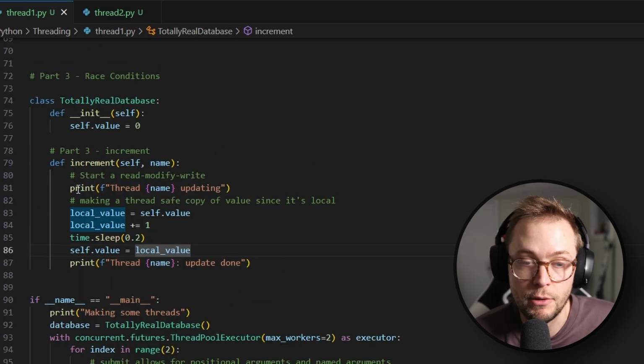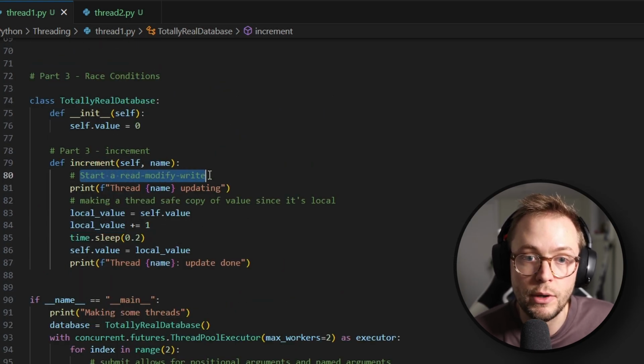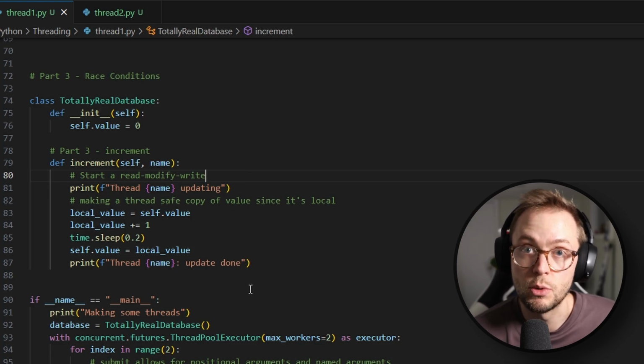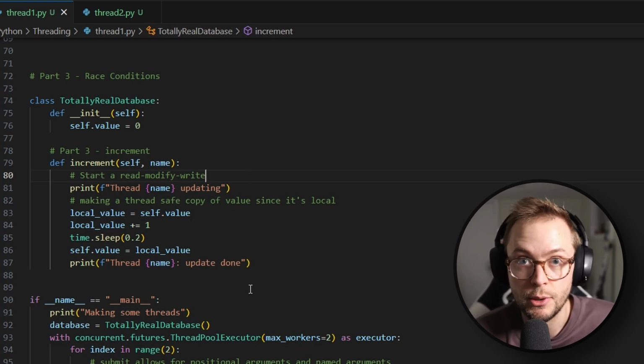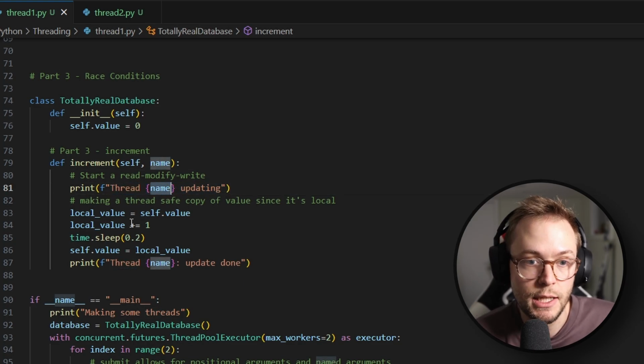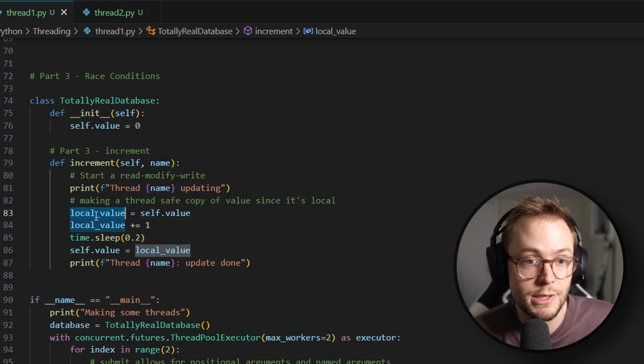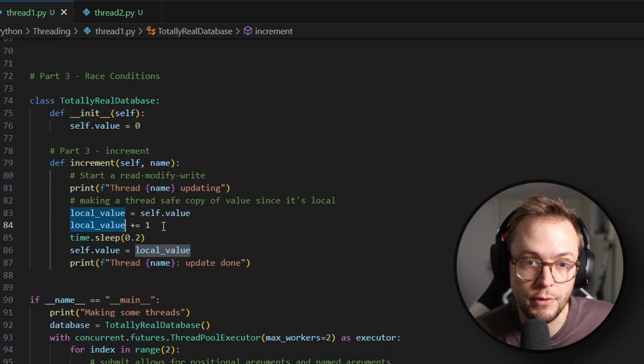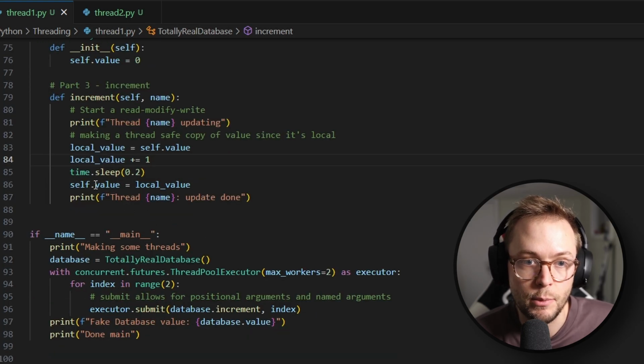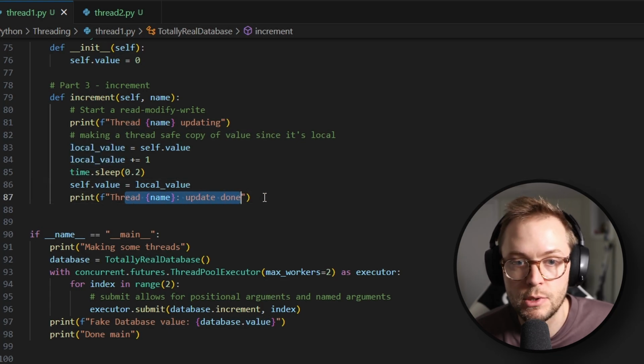Now, within our increment function, we're going to try to do a read, modify, write, which basically means we're reading a value, we're changing the value, and then we're writing the changed value. So here we're going to say that the thread name is updating. We're then going to get the value from self.value. You notice that we're saying a local value here. Then we are changing our local value. We are sleeping for 0.2 seconds. And then we are setting self.value to our local value again. And then we're saying that we're done.